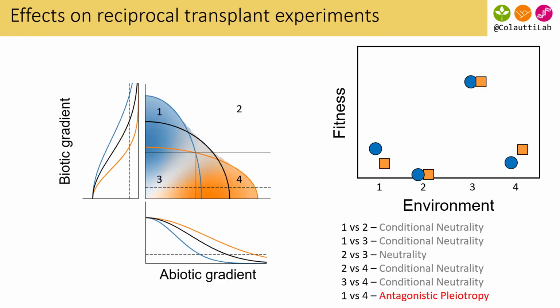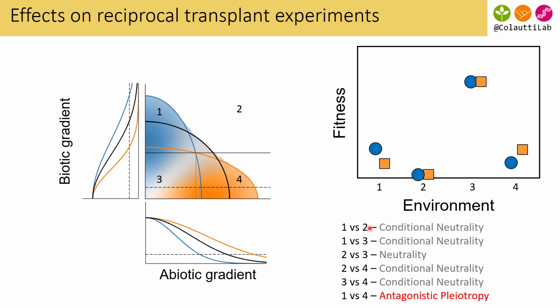And here's one example of a prediction we can get out of this model for a reciprocal transplant experiment in 4 environments. So we have 3 common garden locations within the range and 1 common garden outside of the range. And each common garden represents a different combination of the biotic gradient and the abiotic gradient. This might be like a low enemy southern environment, low enemy northern environment, high enemy southern environment, and high enemy